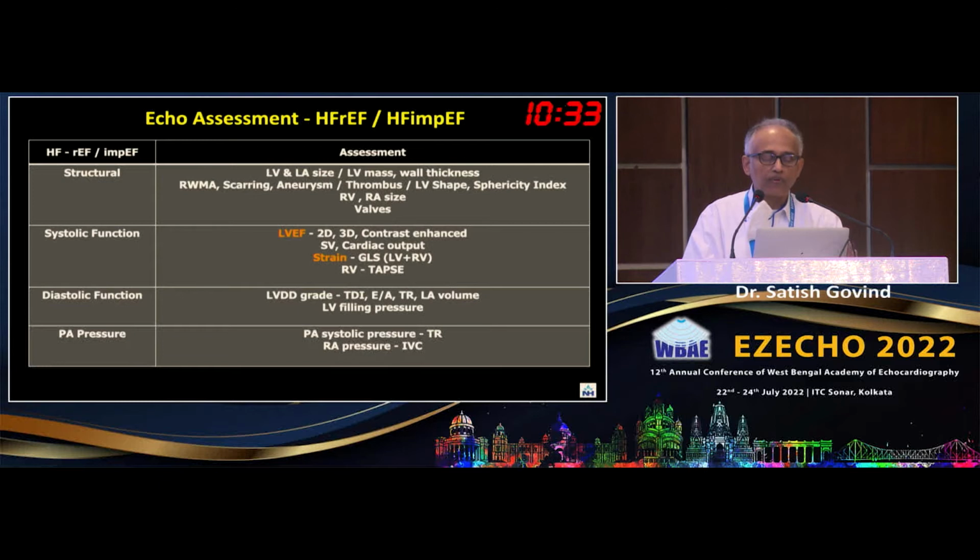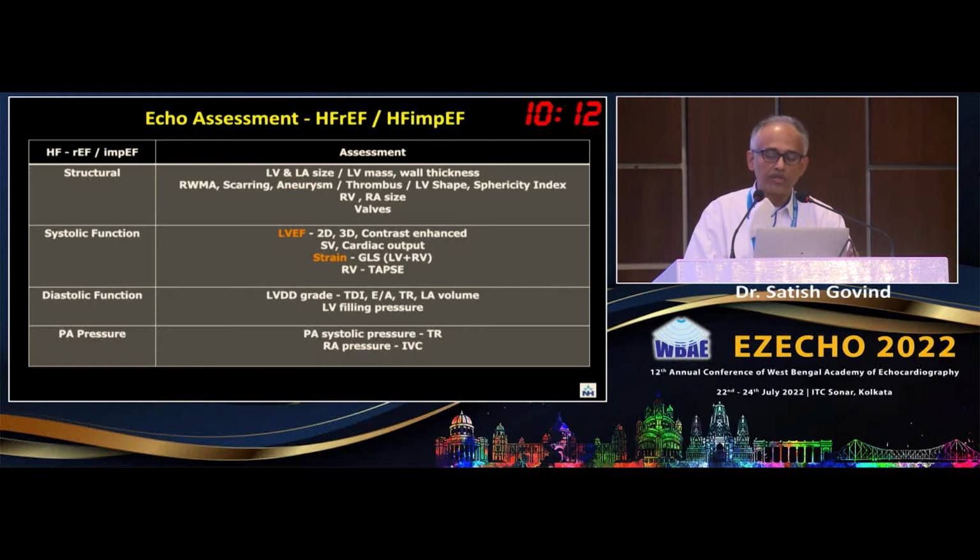Broadly this will apply for most of the heart failure patients, but this is more specific for reduced and then improved ejection fraction. So look at structural. That means looking at the chambers in terms of their size, thickness, and all those things. And then the abnormalities, the wall motion abnormality, any presence of thrombus, and then also to look at the LV shape and then the valves itself.